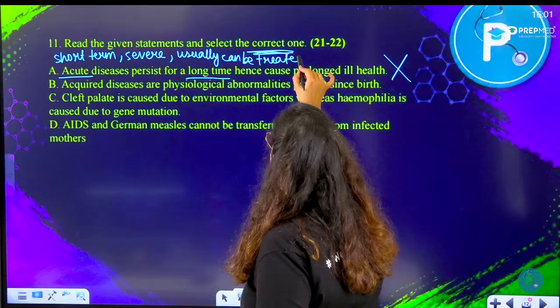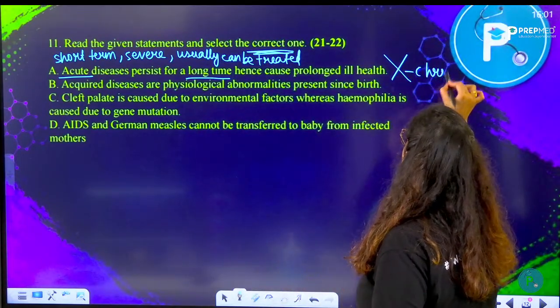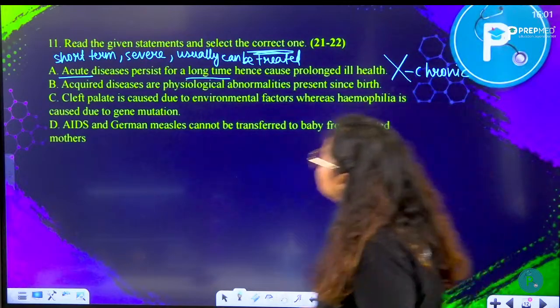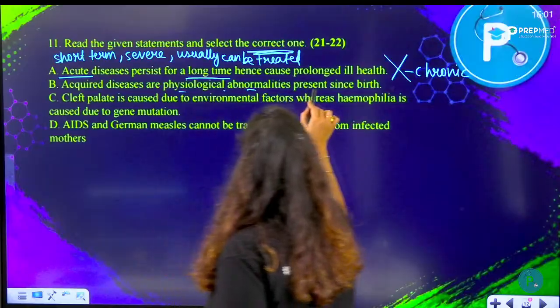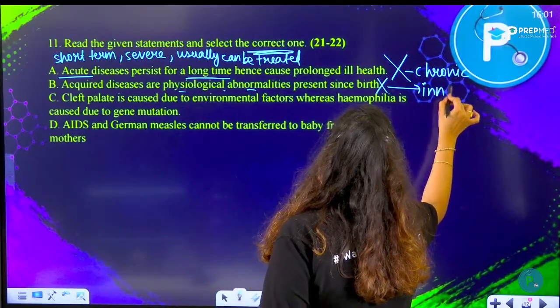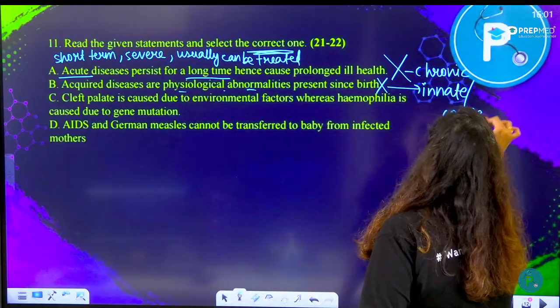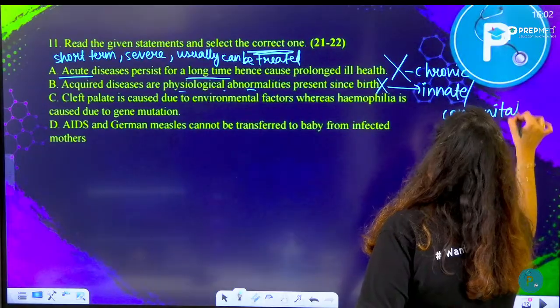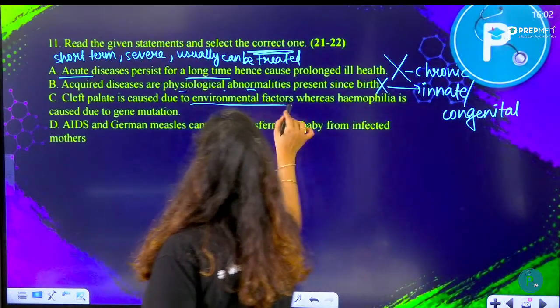So this statement is wrong. This is for the chronic. This is what chronic means. Followed by, acquired diseases are physiological abnormalities present since birth. No, wrong. That would be the innate diseases or congenital diseases. Okay, followed by, cleft palate is caused due to environmental factor.